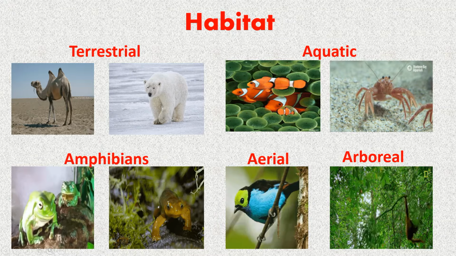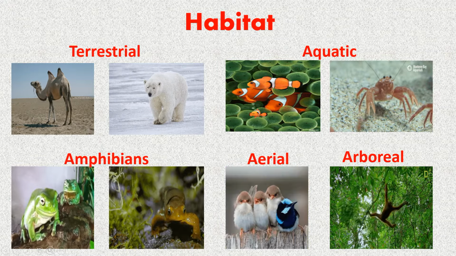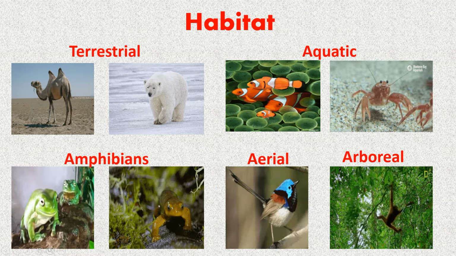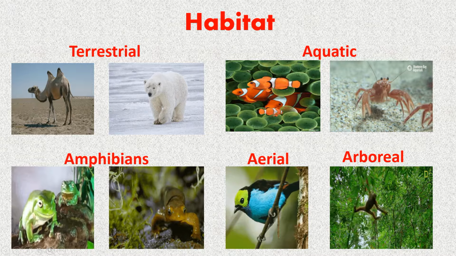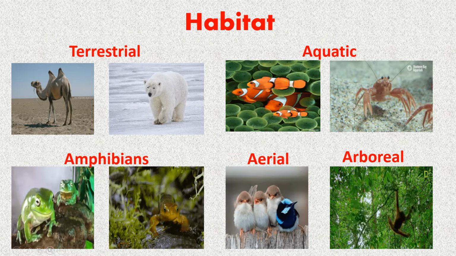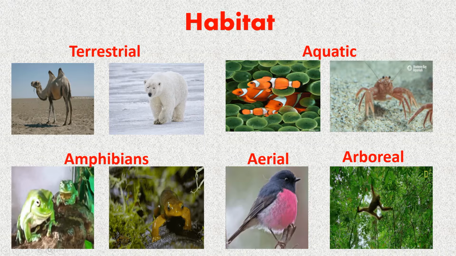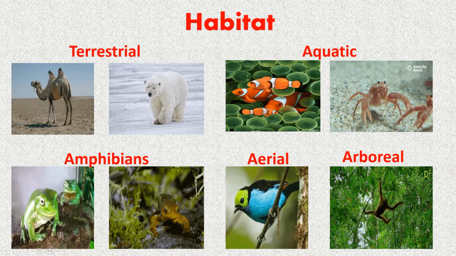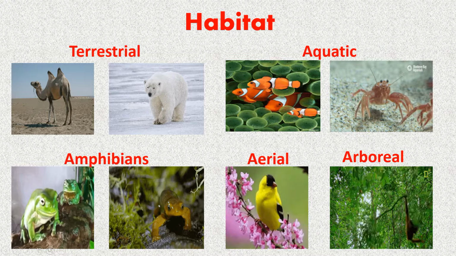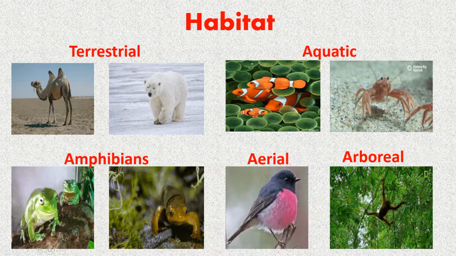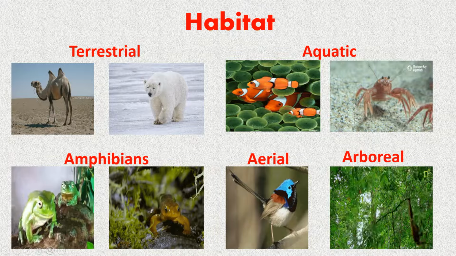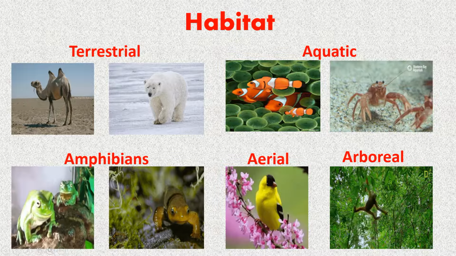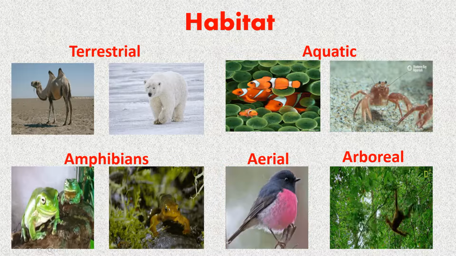Animals live almost everywhere on the earth. Some animals live on land and are called terrestrial animals. Some live in water and are called aquatic animals. Some live in both water and on land and are called amphibians. Some spend most of their time in the air and are called aerial animals, while some live on trees and are called arboreal animals. The surroundings where an organism lives in nature is called its habitat.